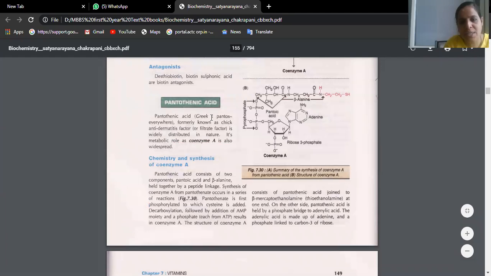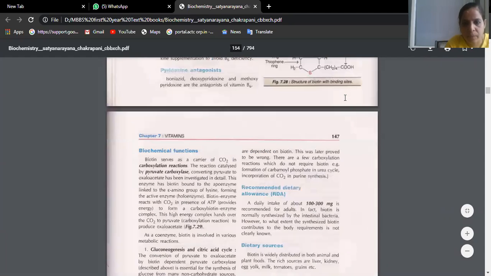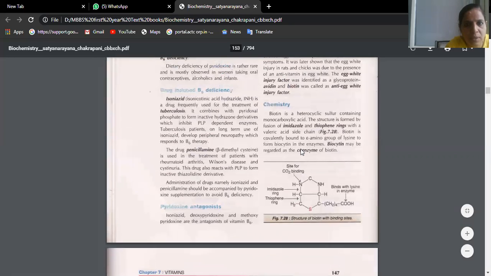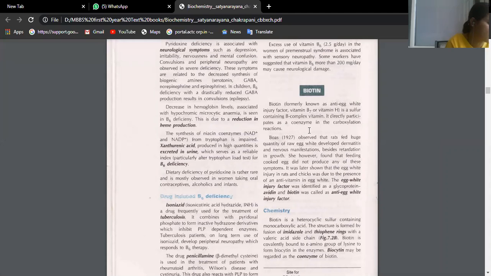Even pantothenic acid is a sulfur containing vitamin, beta. You have to just check the structure. Okay, make a note. Biotin is containing. See the structure of pantothenic acid. Even this contains sulfur. We will elaborate on biotin, because biotin is the chief thing which is generally considered under sulfur containing vitamins. So like that you prepare the list.